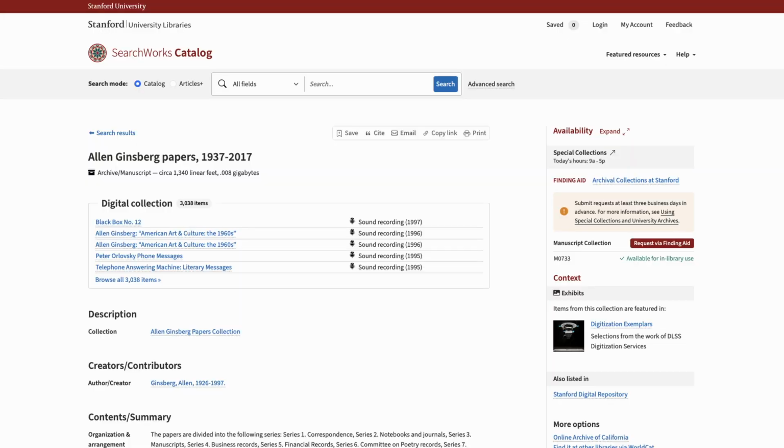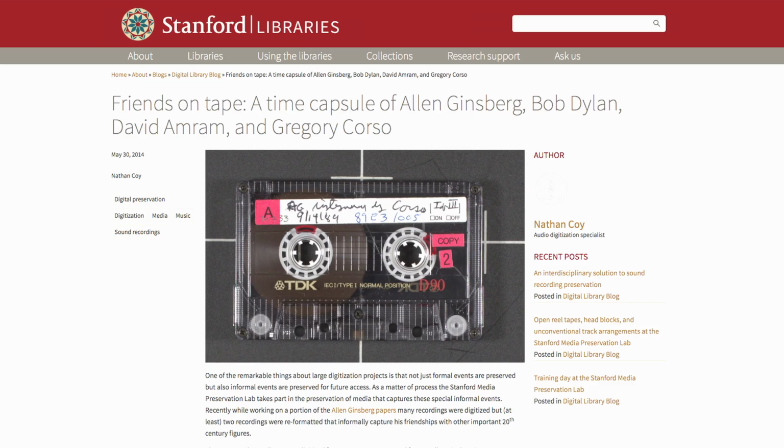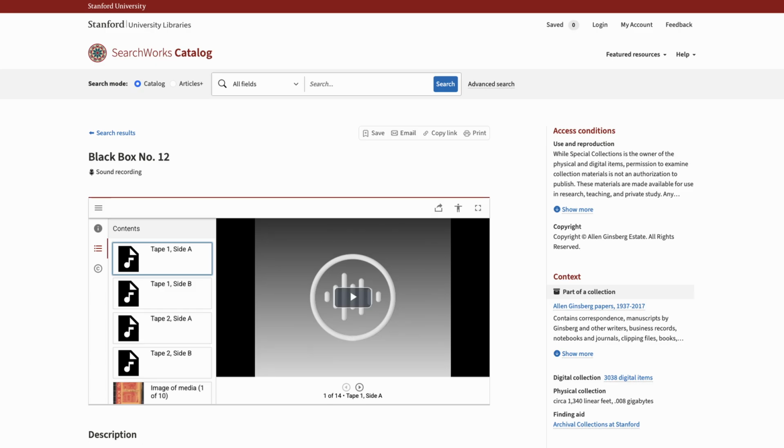Stanford Archives are well known for its notable literary collections, which includes major American authors. There are more than 2,000 audio cassettes from the Allen Ginsberg collection that can be streamed online directly from Searchworks. There are plenty of poets who can make you laugh, and no shortage of poets.